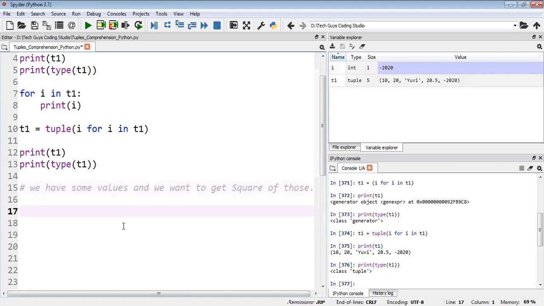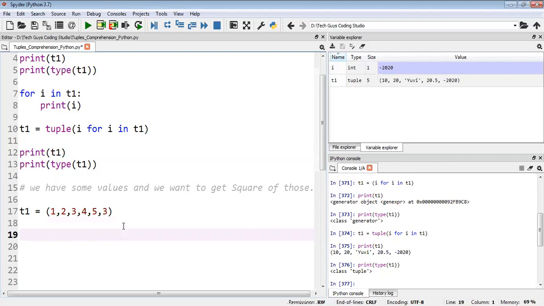So what I will do here is take a couple of values for t1: 1, 2, 3, 5, like this. One more thing I would like to tell: I'll take the duplicate value 3 also. We'll check whether a duplicate value is allowed in a tuple or not. Yes, we know it will allow, but we'll check it here in the example.